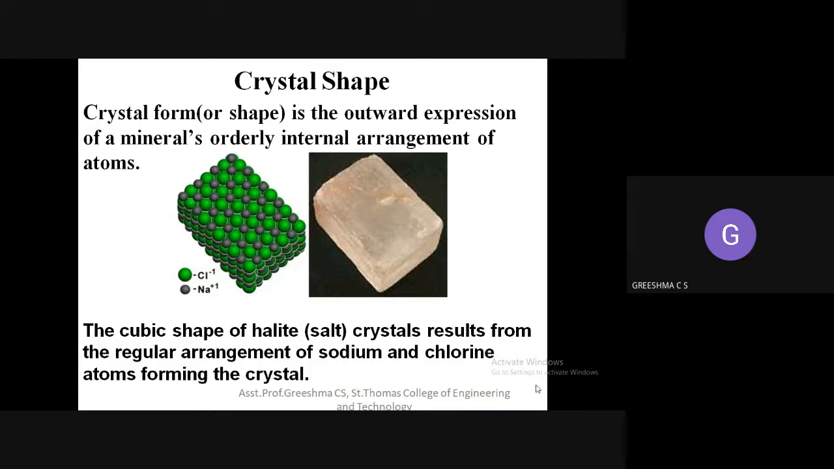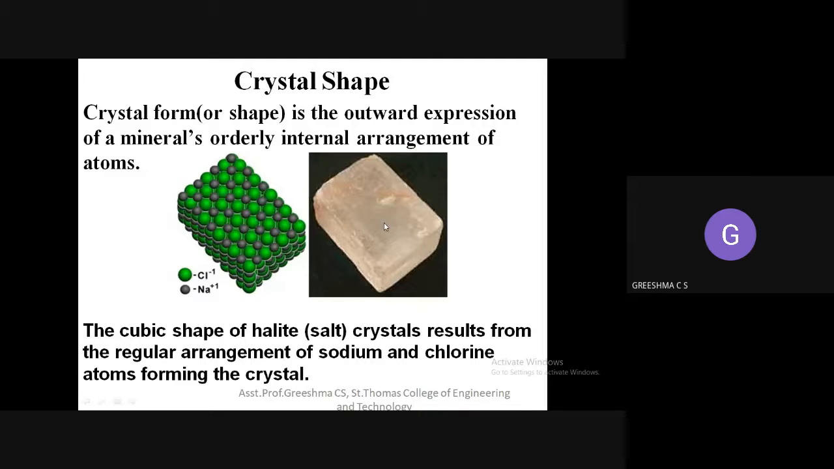Crystal shape actually refers to the outward expression of a mineral's orderly internal arrangement of atoms. In simple words, it means the internal arrangement of the atoms. If you see here, for example, this is the crystal shape of quartz. Here they have shown how the internal atoms of the quartz are arranged. The picture in black that you are seeing is a quartz. Generally you will be seeing a material like this. This is a quartz.